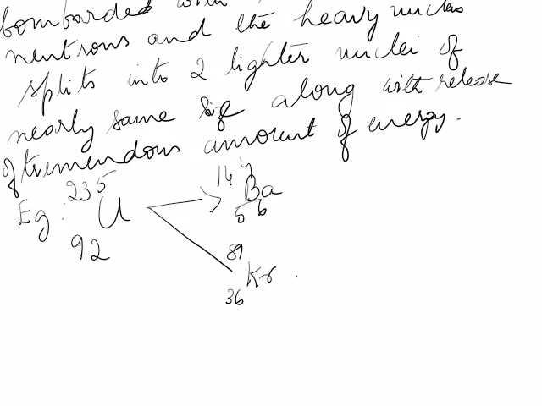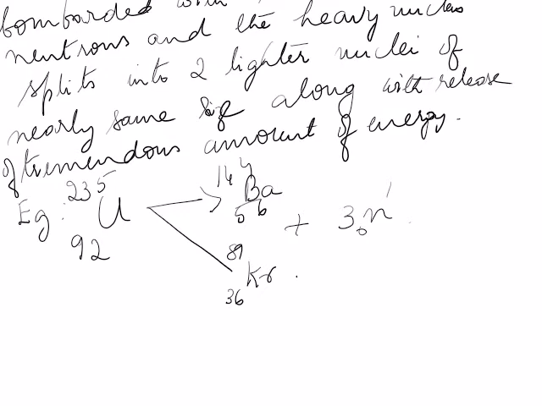So the nucleus of the heavy atom uranium 92 235, when bombarded by slow moving neutrons, splits up forming these two smaller or lighter nuclei. Along with it, 3 neutrons are also released.